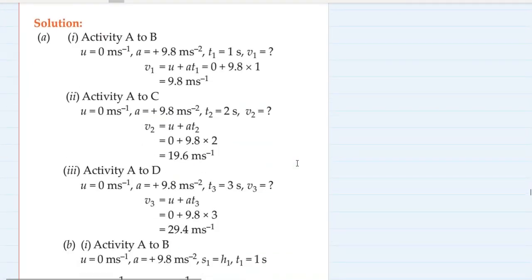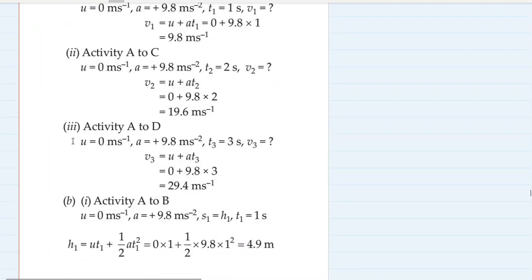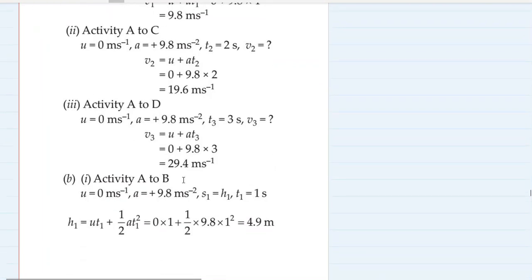Done. Let's check the answer. So the velocity at the end of 1 second is 9.8 meter per second. See, they have taken g as 9.8. You would have got it as 10. So don't worry, okay? The velocity at the end of 2 seconds should be for you 20 meter per second, and velocity at the end of 3 seconds for you should be 30 meter per second.